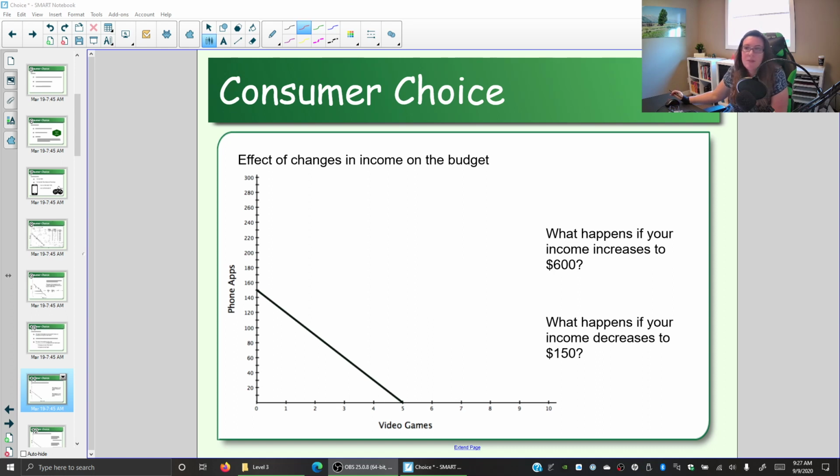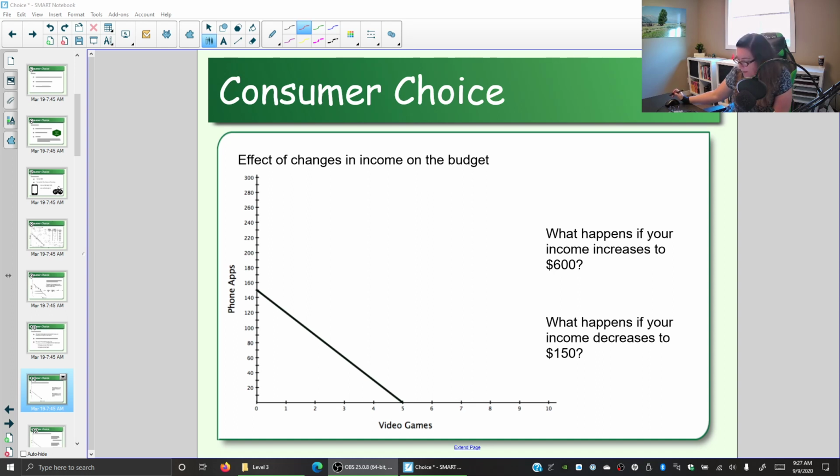All right, so in the previous video, we graphed the budget line and we looked at opportunity cost that we can get from the slope of the budget line. Now I want to look at what happens to both that budget line and the opportunity cost when we start to change income or relative prices.